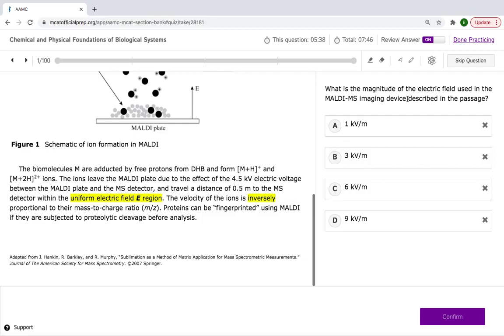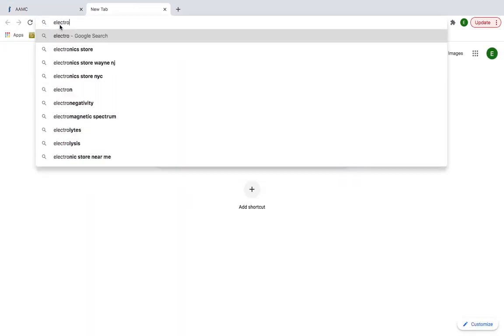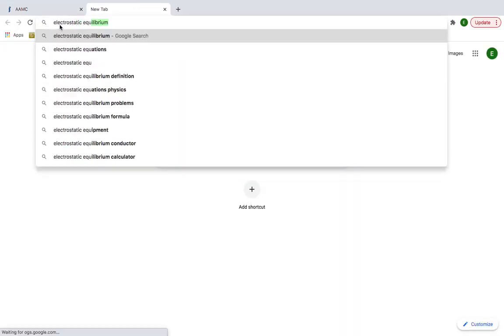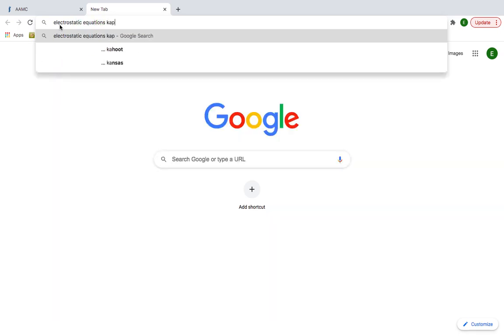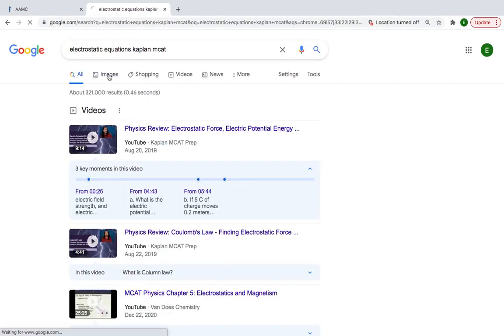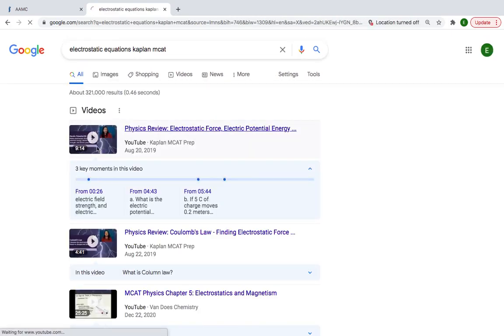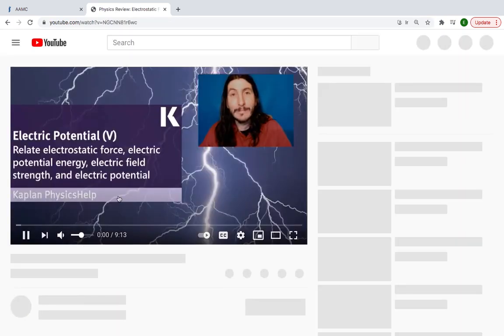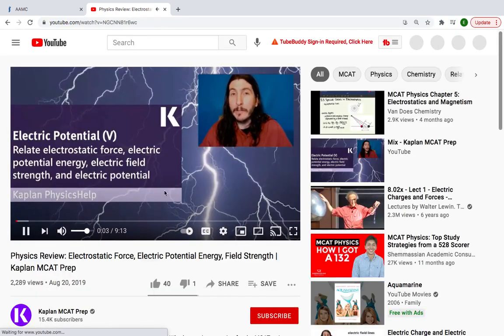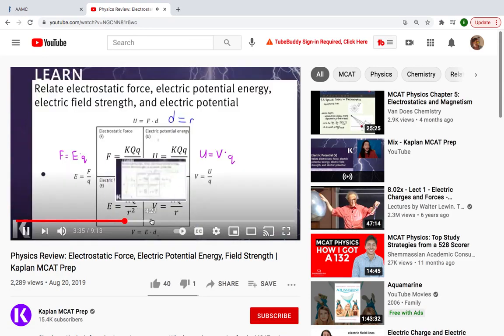So the thing about the electrostatic equations is, I'm going to show you this cool trick here, guys. I believe it was Kaplan that showed me this. Let's see, do they have it here? Yeah, it's this figure, but I think it's in this video. I remember this video, it showed us it. Whoa, look at that guy's hair and beard. Okay, it's a nice mustache. Right here.